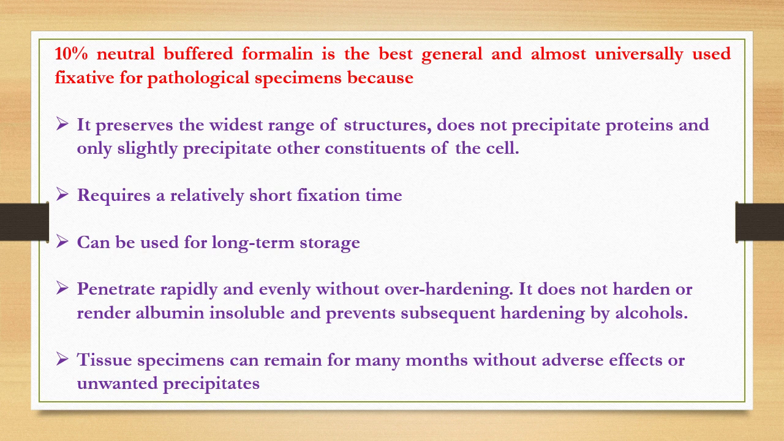There are various kinds of fixatives available in the market, and all fixatives have pros and cons, but among all, 10% neutral buffered formalin is the best general and almost universally used fixative for pathological specimens because it preserves the widest range of structures, does not precipitate proteins, and only slightly precipitates other constituents of the cell. 10% neutral buffered formalin requires a relatively short fixation time and can be used for long-term storage of specimens.